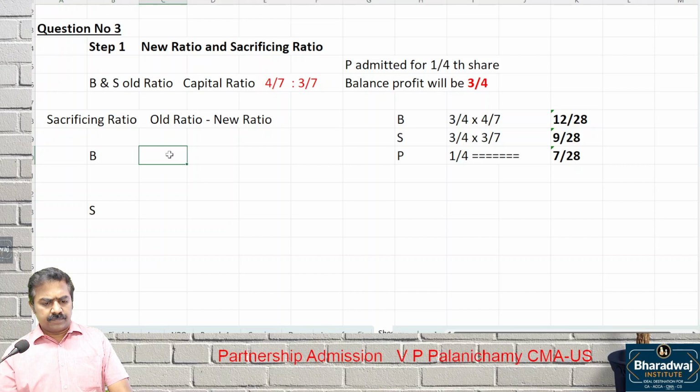What is the old ratio? 4/7, minus what is the new ratio? 12/28. Old ratio minus new ratio. Taking the LCM, how many times? 4 times. So this is 28. 4 times 4 is 16, minus 12. 16 minus 12 over 28 will become 4/28. The answer will be 4/28.